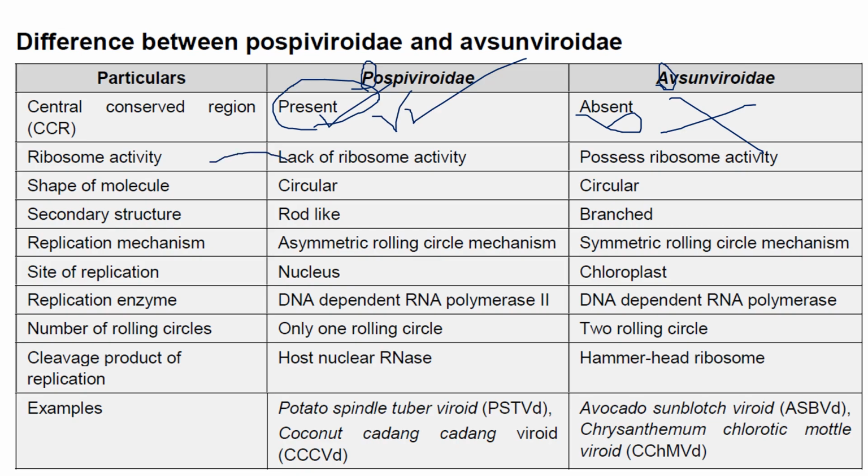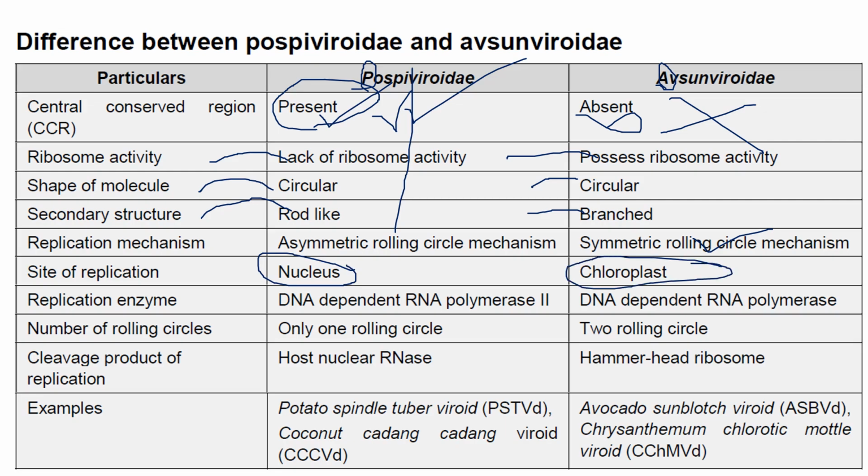Ribozyme activity in Pospiviroidae is lacking, and Avsunviroidae consists of ribozyme activity. The shape of the molecule is circular generally, and Avsunviroidae molecule is also circular. The secondary structure is rod-like, and when it comes to Avsunviroidae, it is branched. Another important thing is rolling circle mechanism. Asymmetrical rolling circle mechanism is present in Pospiviroidae, whereas symmetrical rolling circle mechanism is present in Avsunviroidae. What is the site of replication when it comes to Pospiviroidae? It is the nucleus. When it comes to Avsunviroidae, it is the chloroplast.